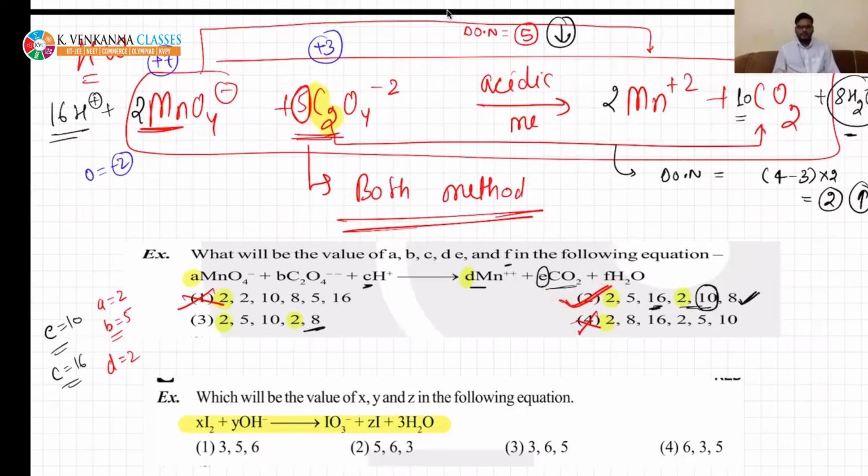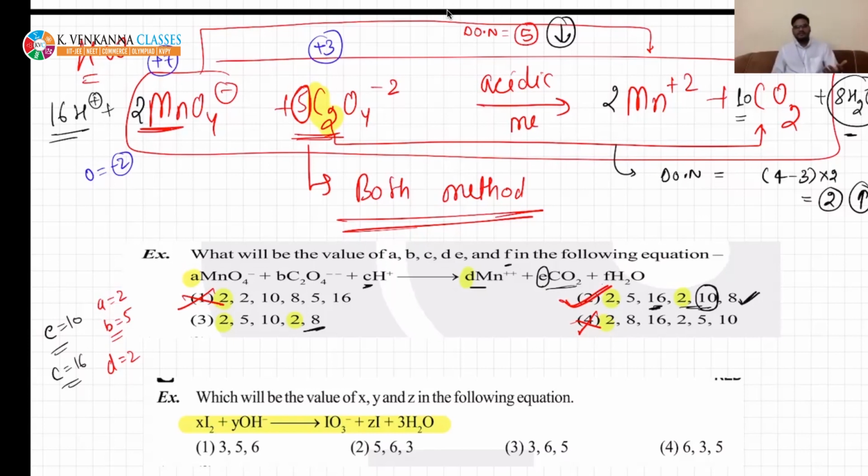Is it okay? Please quickly respond. Did you get it or not? I will explain once again. I have first identified the elements which are undergoing change in oxidation number. I have calculated the change in oxidation number. Change in oxidation number should be same in terms of increase and decrease. So if they are not same, we need to cross multiply so that increase in oxidation number is equal to decrease in oxidation number.